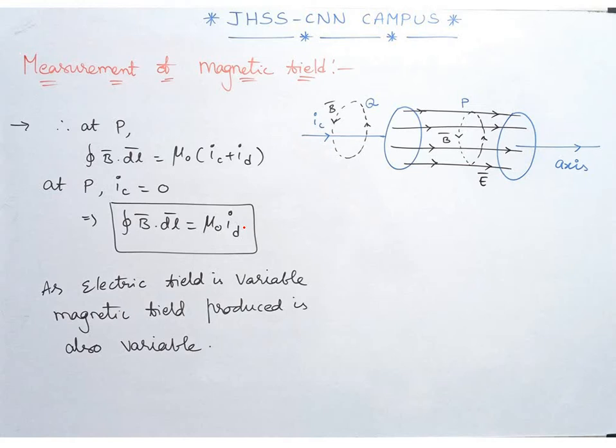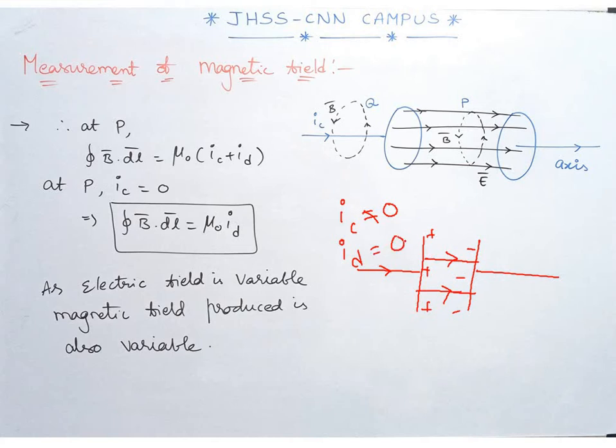For better understanding, consider a capacitor having a charge, and the electric lines of force will be from positive to negative like this, from positive to inside the negative. Outside the capacitor plates, I_C is not equal to 0. I_C can never become 0 there, while I_D becomes equal to 0 outside the plates, whether here or here, both are same. All these results will be applicable here also.